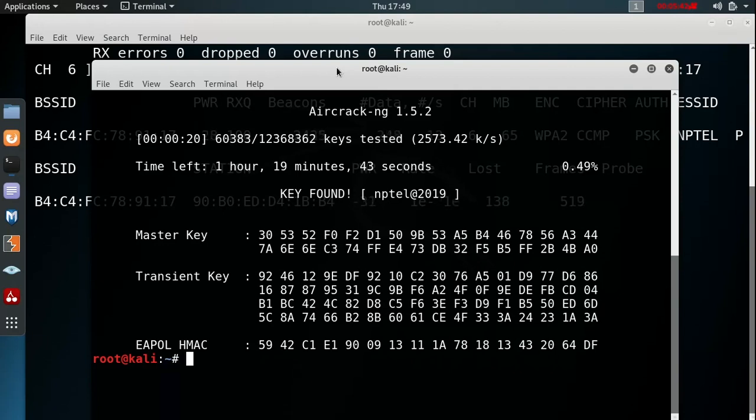Once it finds the password in the dictionary, it is able to detect it and we successfully got the password. So we got the password, and the password is nptel@2019.